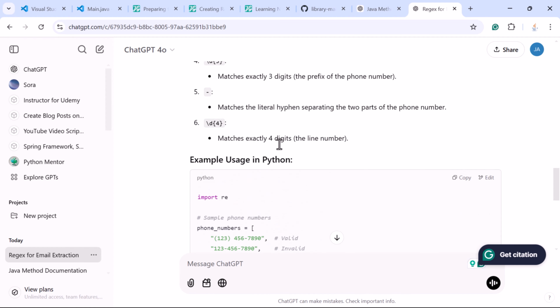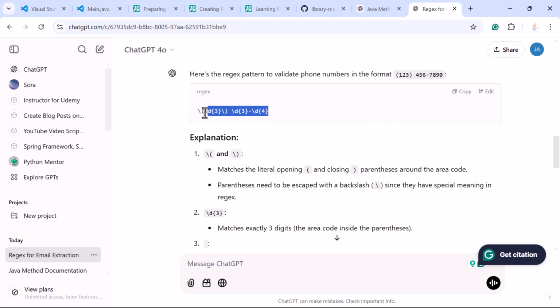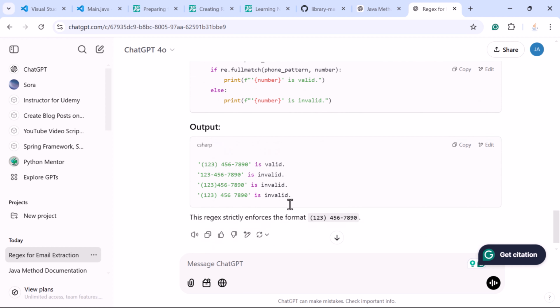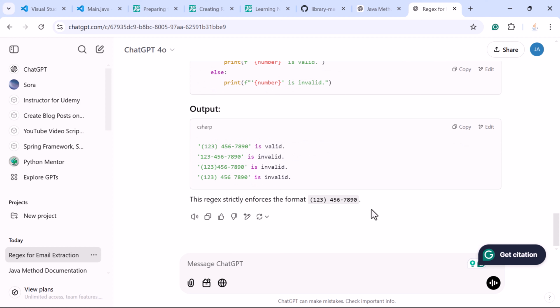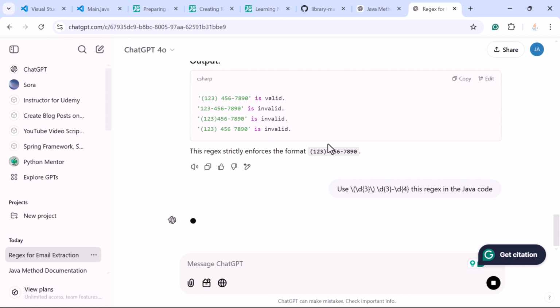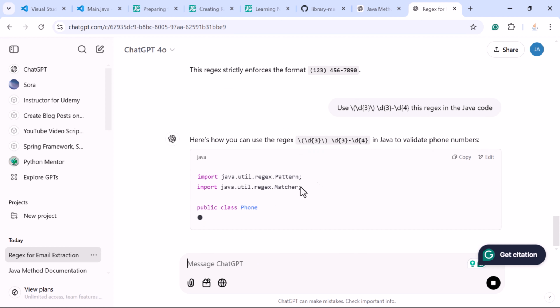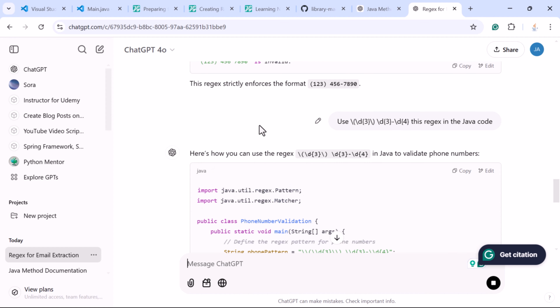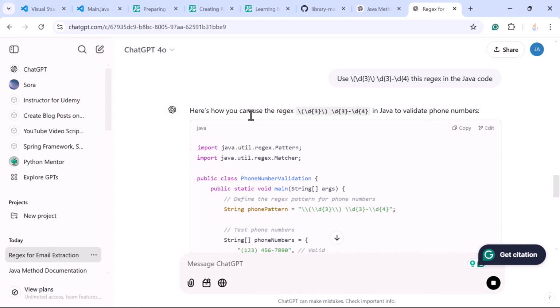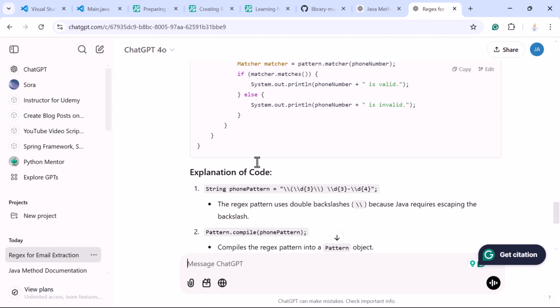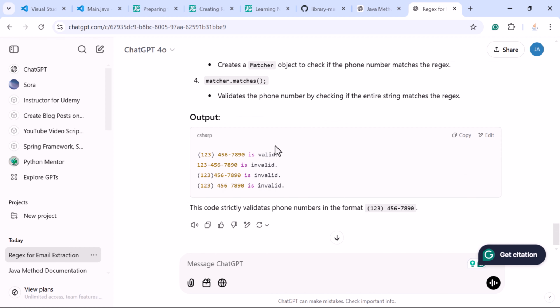If you want to use the regular expression in Java, you can ask a follow-up question like, use this regular expression in Java. For example, just copy this regular expression and here let us add the prompt, use this regex in the Java code. Let us see how ChatGPT writes the code to use this pattern in Java. And notice here the response of ChatGPT. Here is how you can use this regular expression in Java to validate the phone numbers. Okay, and the explanation for this code and the output.